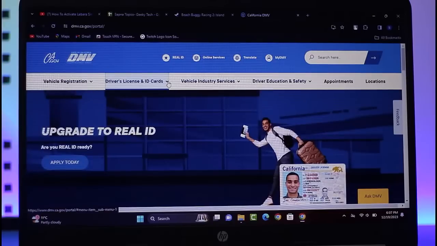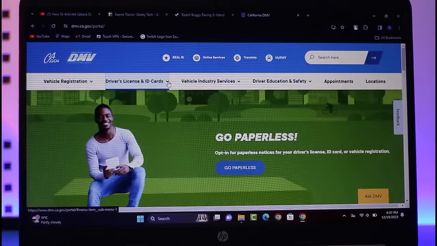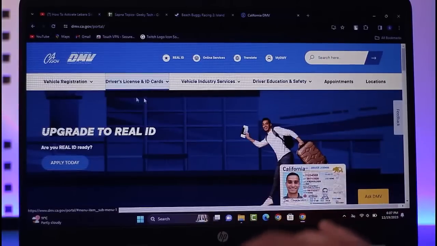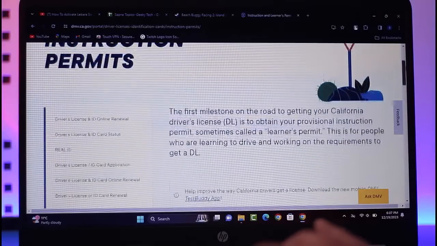So for the matter, the very first thing would be simply for you to access your browser and type in dmv.ca.gov/portal/ and you will get to the official website where you can simply apply for it. Afterwards, go over this driver's license and ID cards. Simply tap on this drop down menu and tap on this permits. Here in the section you will be able to get the instruction permits.